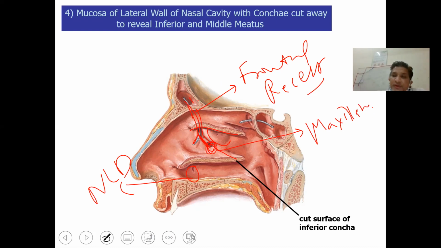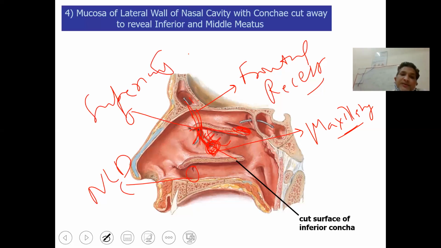We also have the opening of the anterior ethmoidal cells, including the bulla. And the posterior ethmoidal cells open into the superior meatus. This space is the superior meatus, and this region is called the sphenoethmoidal region.